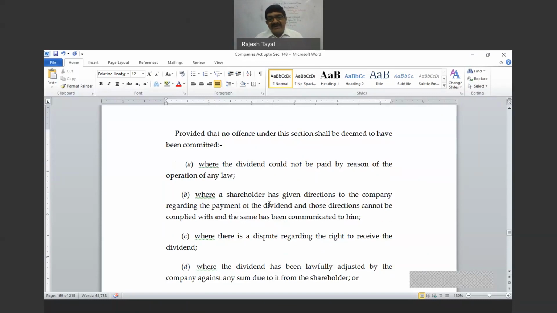Number D, where the dividend has been lawfully adjusted by the company against any sum due to it from the shareholder. Now, assume that the shareholder of the company is also a customer of the company. The company is an electricity company, and the shareholder has not paid the electricity bills of the company for the last 3 months. Dividend is declared now. Can that amount of dividend be adjusted against that electricity bill?